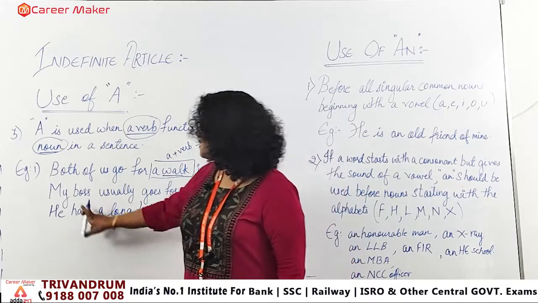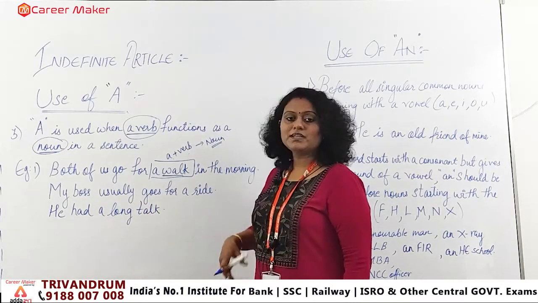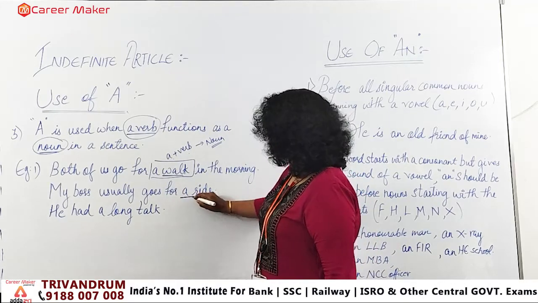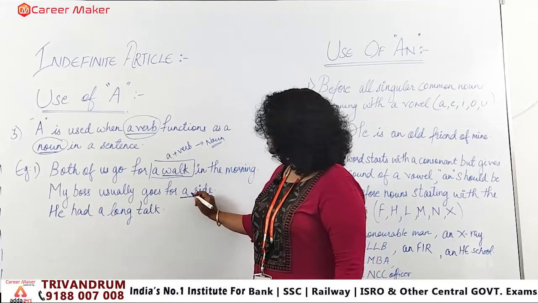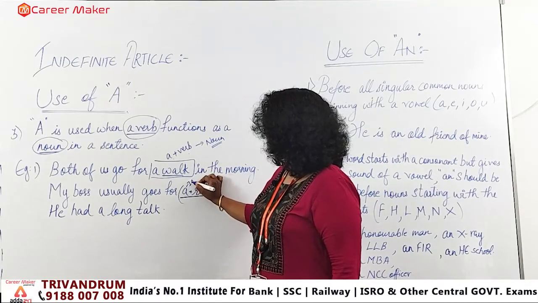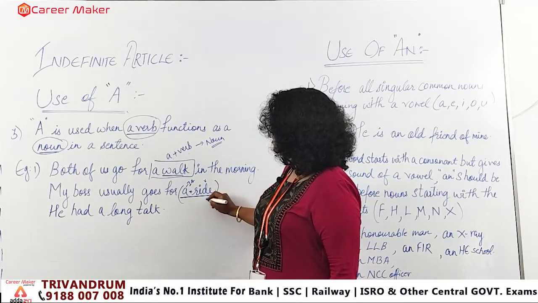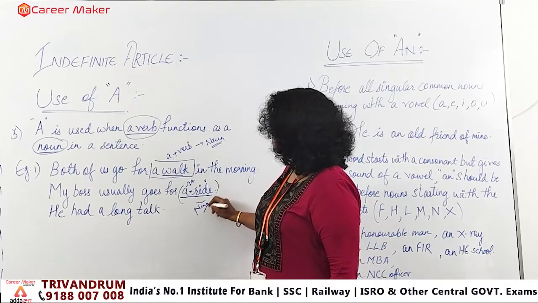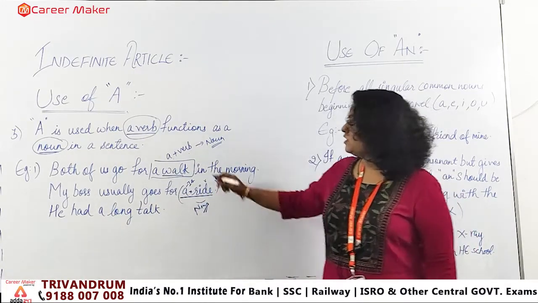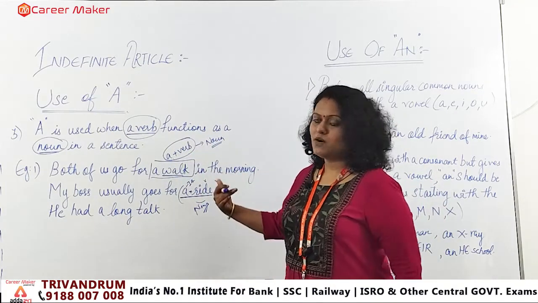Second example: my boss usually goes for a ride. Again, ride is nothing but an action, but what I am saying is "a ride." So a, the indefinite article, plus verb, and this action is now becoming a noun. Got the point? When we use this frame, it converts into a noun form.